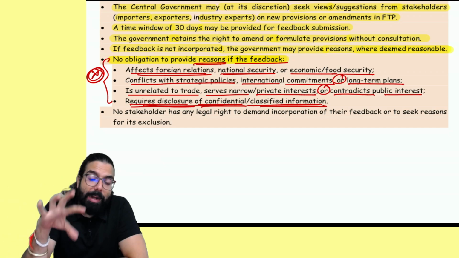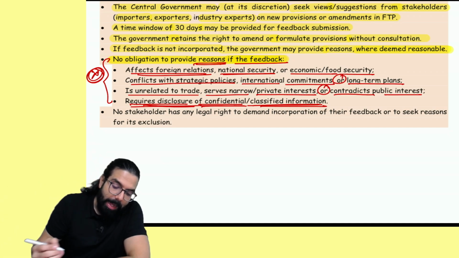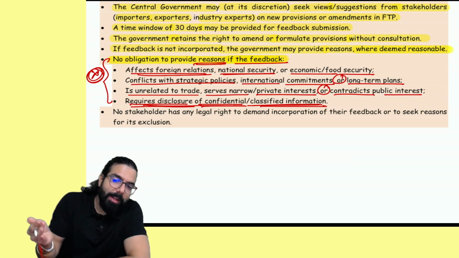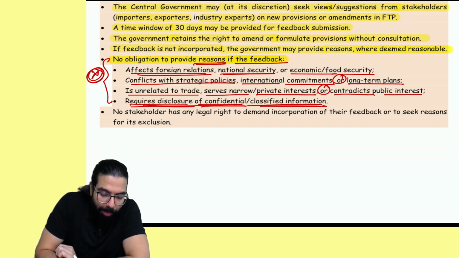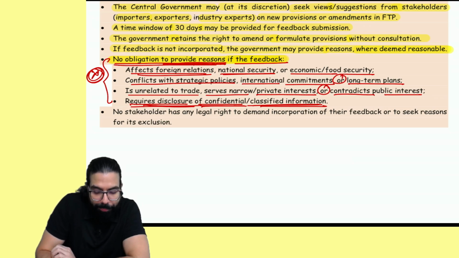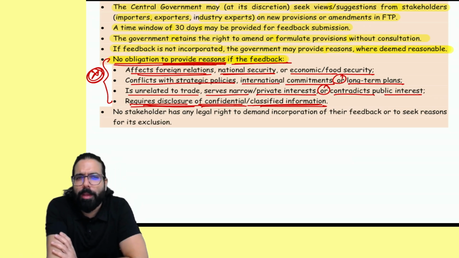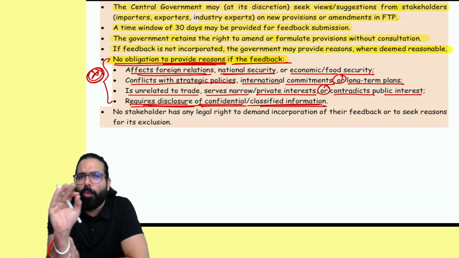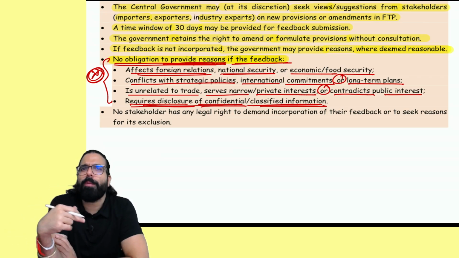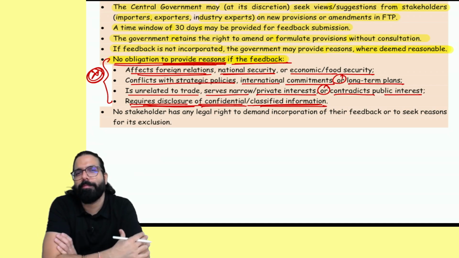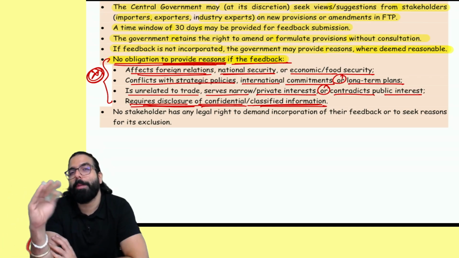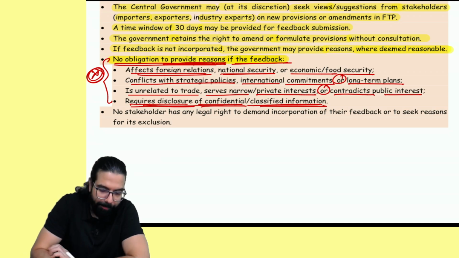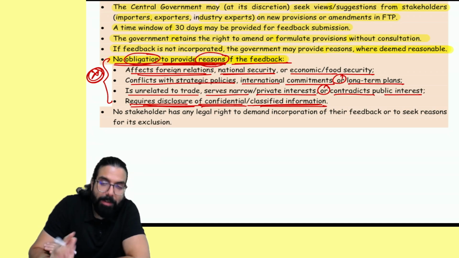What are the cases when, for feedbacks received from the industry, government will give no reason? Government is not under an obligation to give reason. What are the cases when government is not under an obligation to give reason? Here, there is no obligation to provide reason in these four cases.